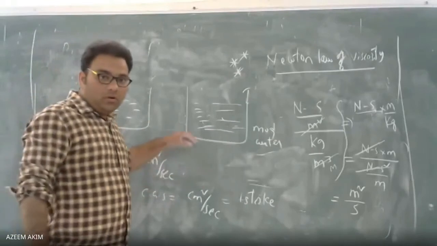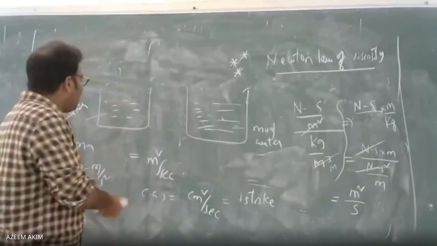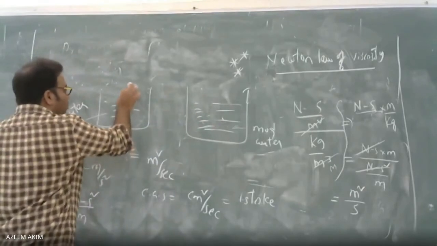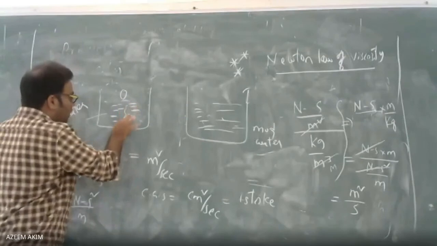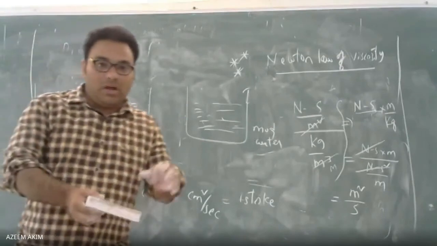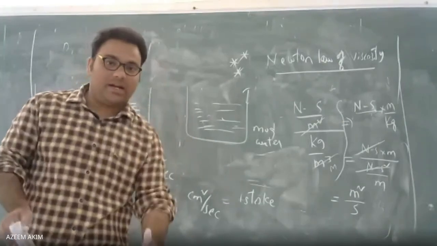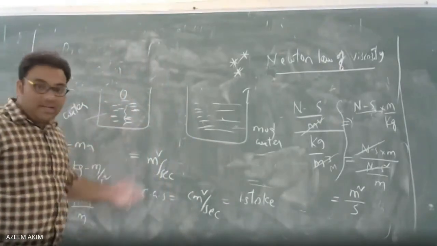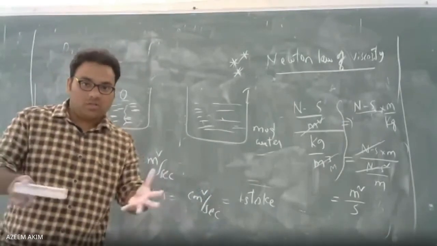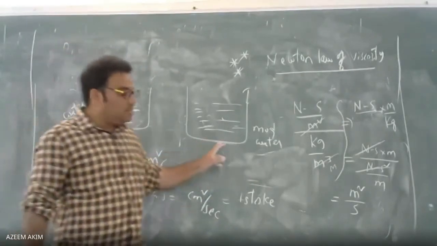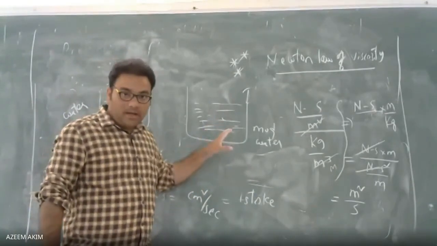Now, for example, if you throw a stone inside, the vibration diffusion in the clear water is very high, because there are no strong molecular forces. But in the mud water, even though it is water, it has more rigidness.